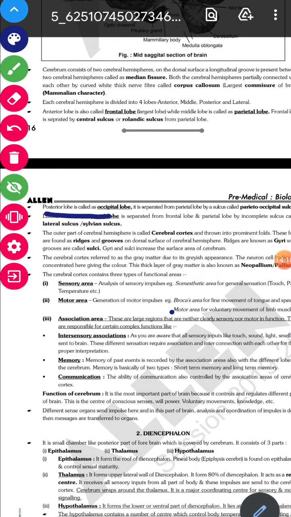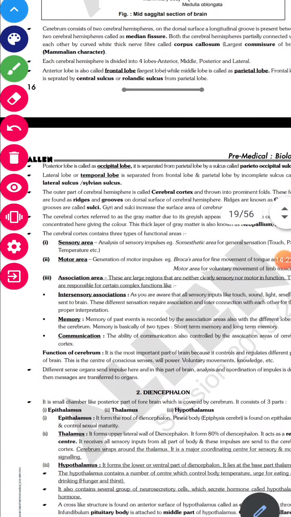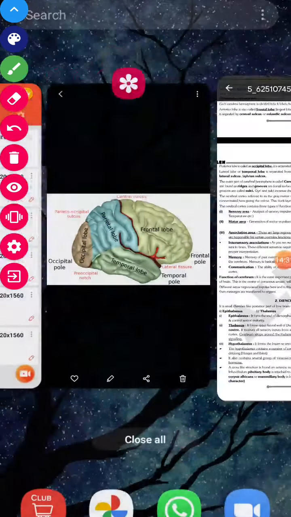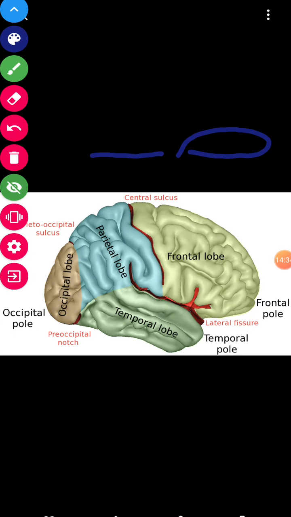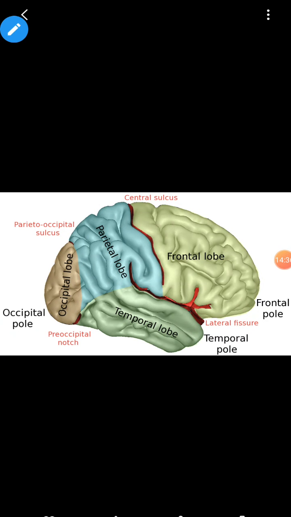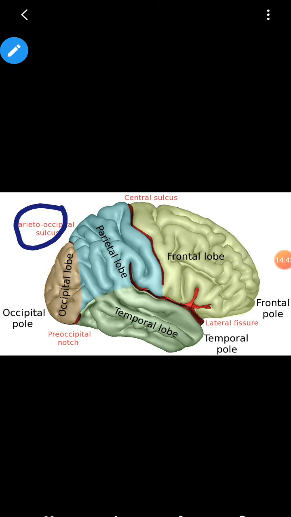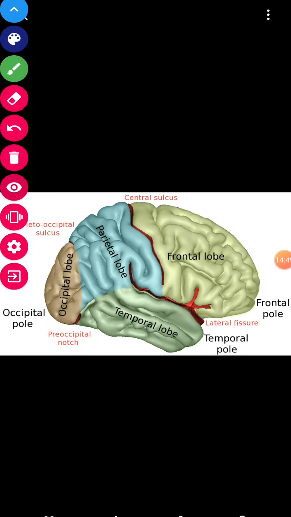Now the posterior lobe is called the occipital lobe. We already know occipital bone or occipital lobe. It is separated from the parietal lobe by a sulcus called the parieto-occipital sulcus. Here it is, you can see this part. This diagram is not given in your book, but still you need to understand the parieto-occipital sulcus. This is parietal, this is occipital.